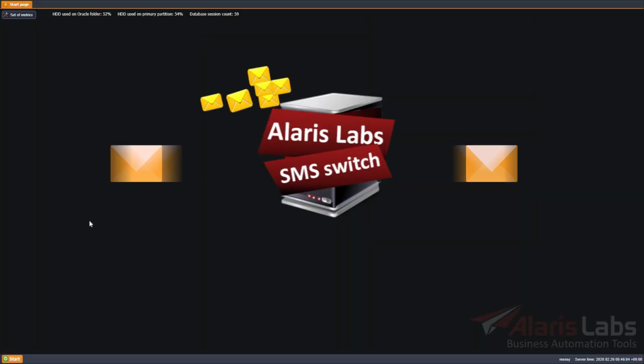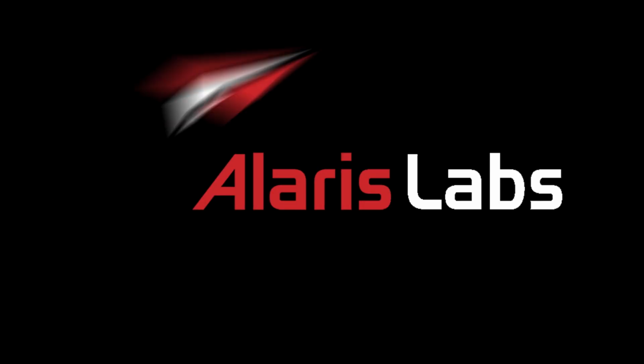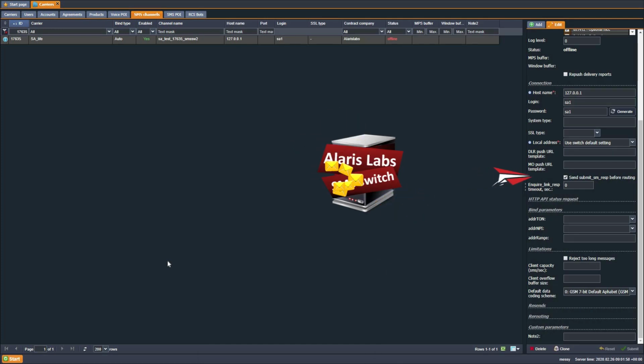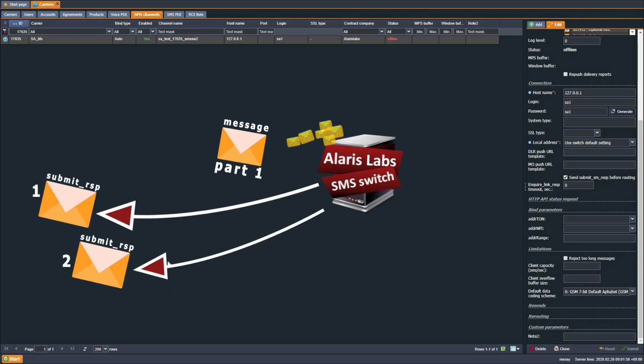Previously, after update of the SMS switch, content could remain in its buffers that was incompatible with the new version. In this case, an error was written to the internal log. Now such situations are processed correctly with no error. Previously, if the client channel had the Send Submit SM response before routing option enabled, the SMS switch returned an extra submit response when receiving a concatenated message.